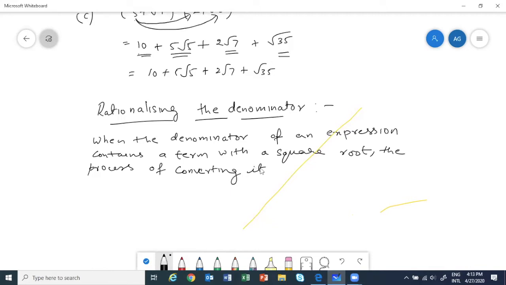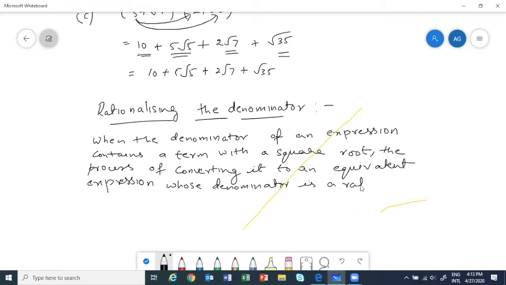Converting it to an equivalent expression whose denominator is a rational number.